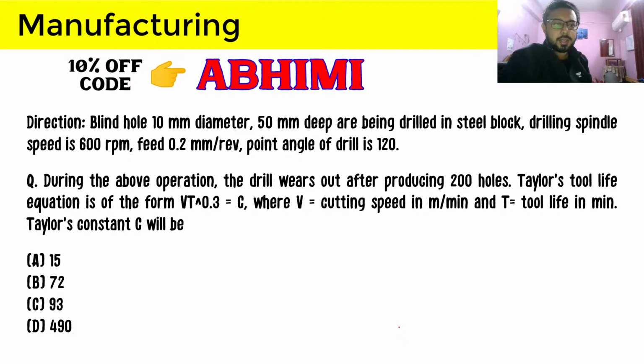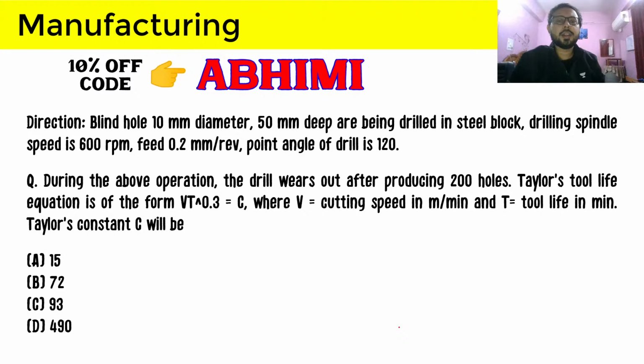The next part is asking us that the above information is the same, so the question remains the same, but the question now changes, and it is asking that during the above operation, that is during the operation in which we are creating the blind hole, the drill wears out after producing 200 holes.